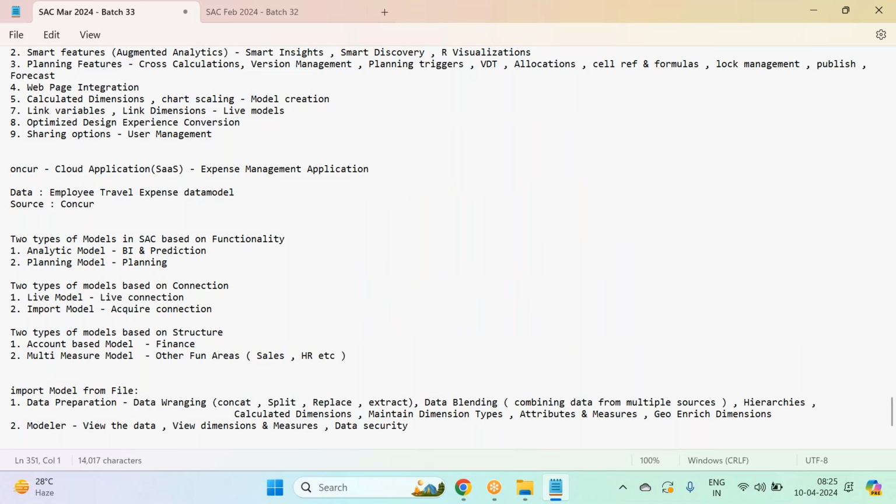Okay, so I'm going to pick some travel expense management data and build a travel expense dashboard, showing all the features, like where we are spending more and where we are spending less. I would like to do all kinds of travel expense analysis. Okay, guys, so I'm going to use the travel expense data and build a proper travel expense dashboard.